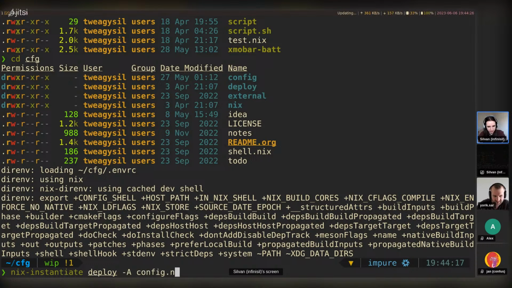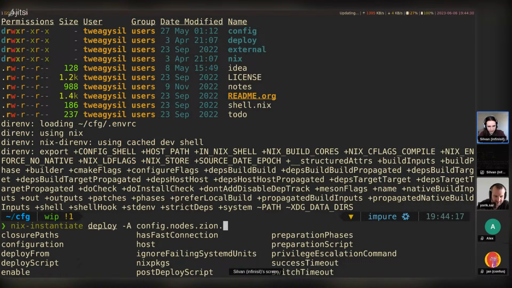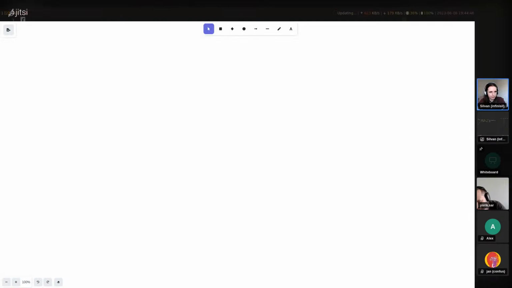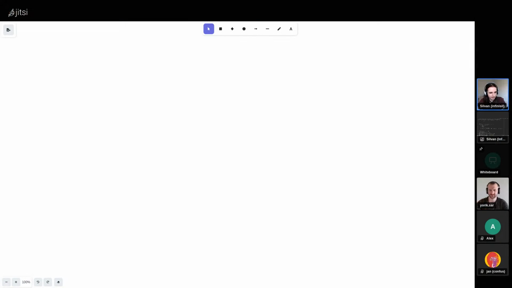Deploy, and then I can do kind of node cyan, and let's do configuration system build toplevel. All right, okay, now we can actually have some faster iteration cycles here.